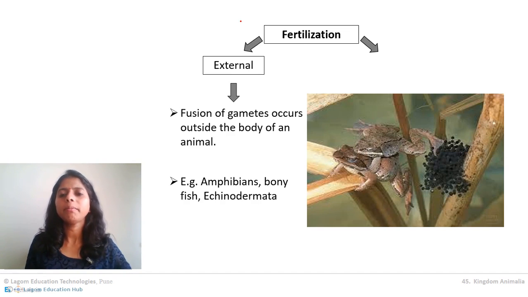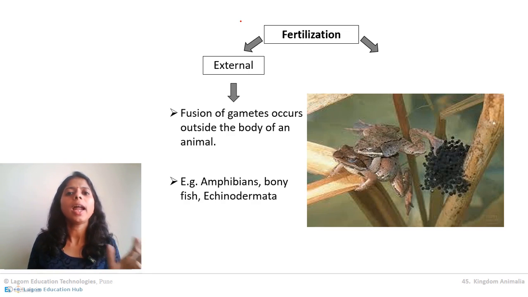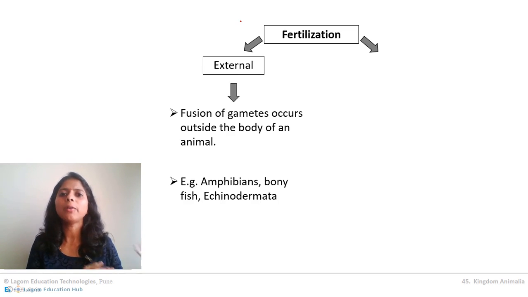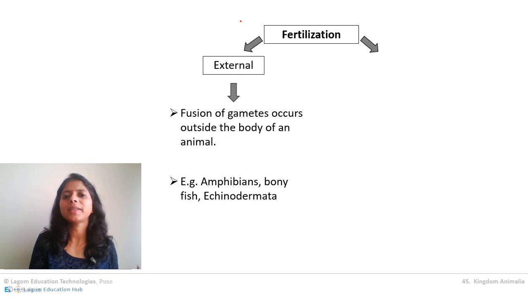After some time the male will reach there, or maybe they will reach simultaneously. Then the male will release sperm in water, and this released sperm will fertilize the female egg. So fertilization takes place in water, means outside the body of the female. It will be external fertilization. Are you understanding what I am saying? External, outside the body, basically takes place in water.